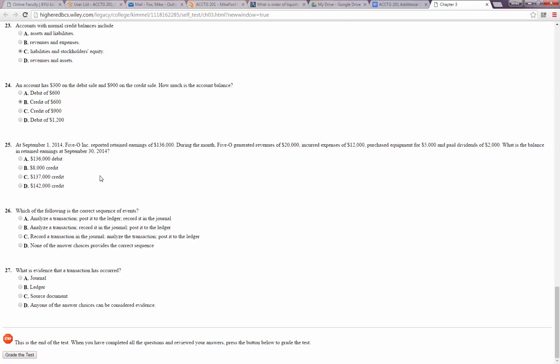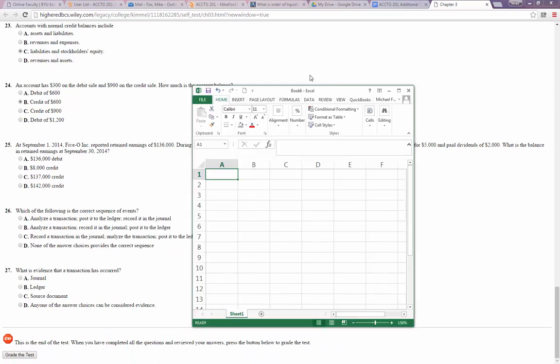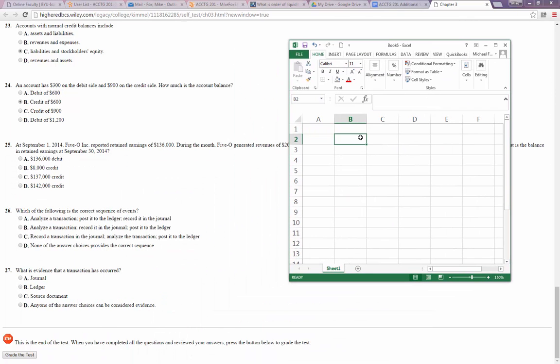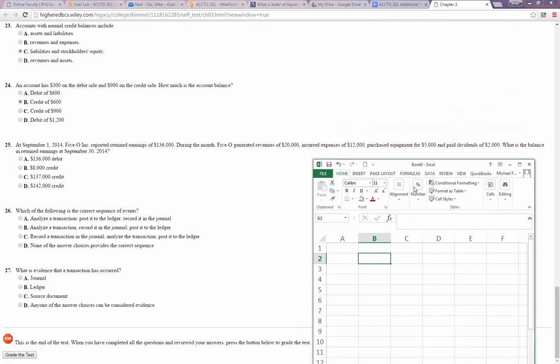At September 1st, 2014, 50 Inc. reported retained earnings of $136,000. During the month, 50 generated revenues of $20,000, incurred expenses of $12,000, purchased equipment for $5,000, and paid dividends of $2,000. What is the balance in retained earnings at September 30th, 2014? So for this one, I'll just use an Excel spreadsheet to make my life a little easier. If I can do it, let's see.